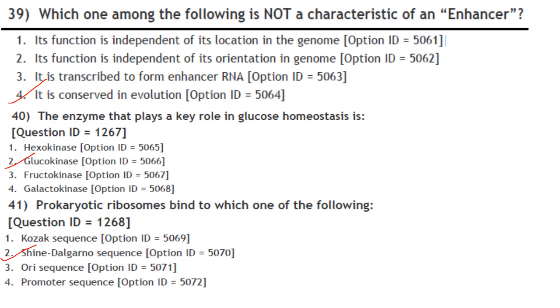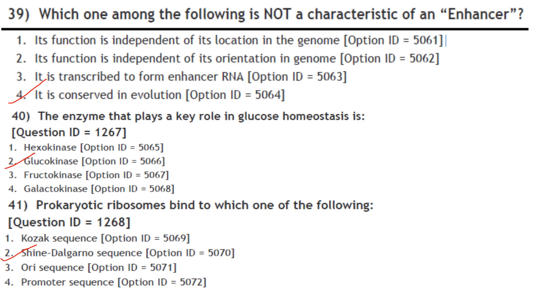Answer is option 4. The enzyme that plays a key role in glucose homeostasis. It is glucokinase. What does it do? So glucokinase functions as a glucose sensor in the beta cells of the islets of Langerhans by controlling the rate of entry of glucose into the glycolytic pathway and its subsequent metabolism. In the liver, glucokinase plays a key role in the ability to store glucose as glycogen, particularly in the postprandial state. So the enzyme that plays a key role in glucose homeostasis is glucokinase.